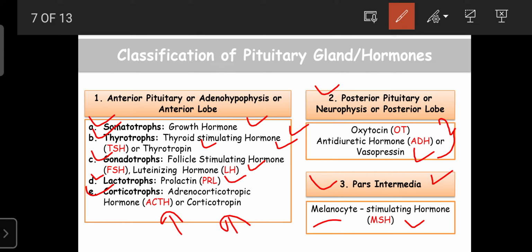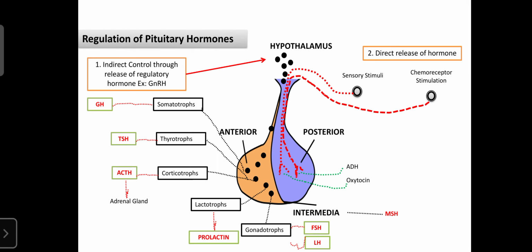MSH is required for the secretion of melatonin. So like that, the pituitary gland and pituitary hormones are mainly classified into three types: anterior pituitary gland, posterior pituitary gland, and pars intermedia. So now we learn regarding the regulation of pituitary hormones.